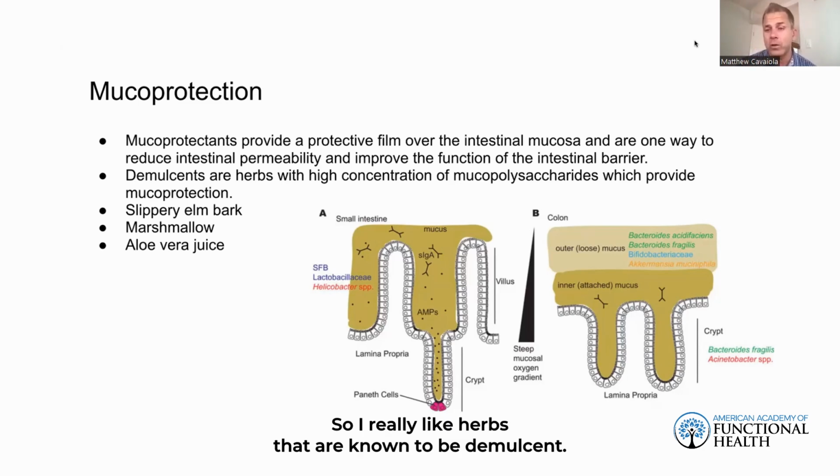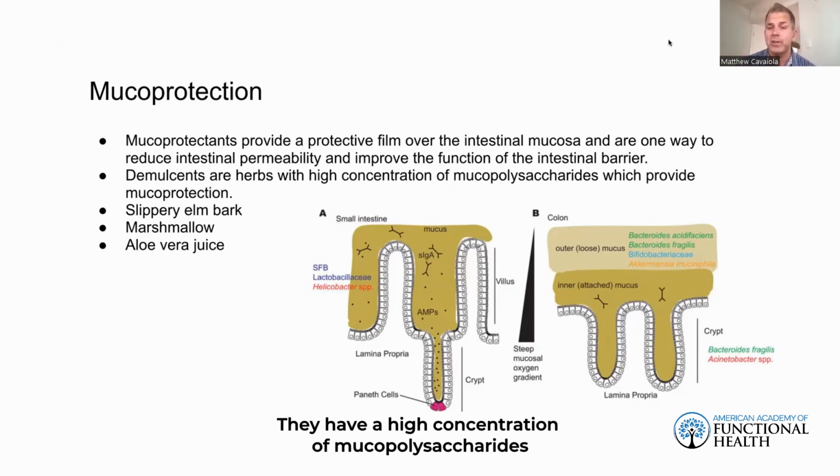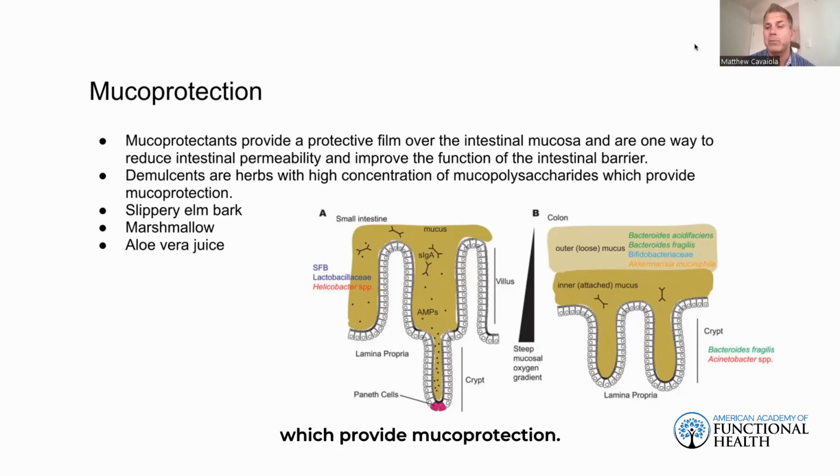So I really like herbs that are known to be demulcent. These demulcents are kind of like slippery in nature. They're kind of mucilaginous in nature. They have a high concentration of mucopolysaccharides, which provide mucoprotection.